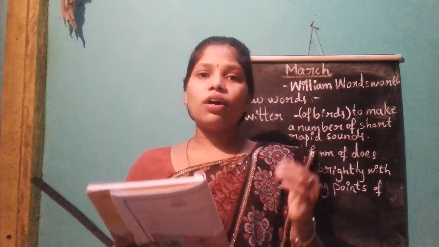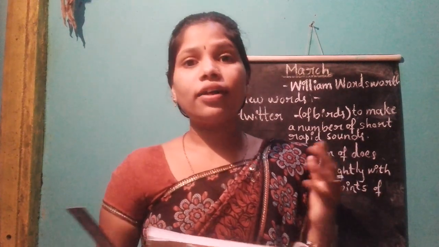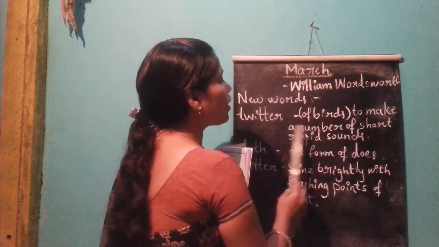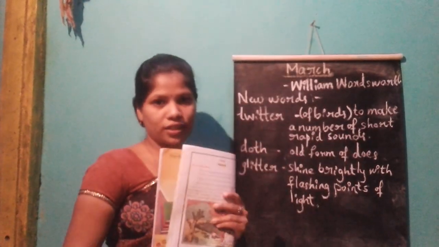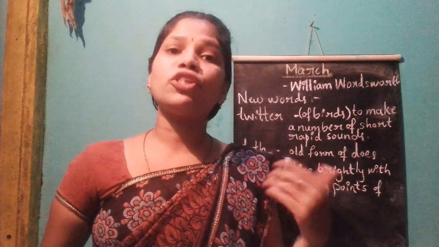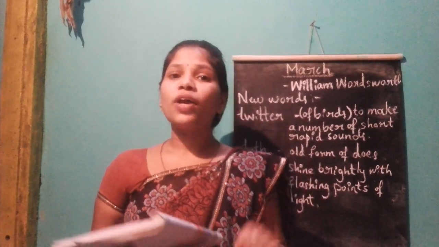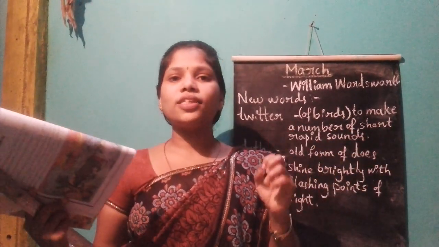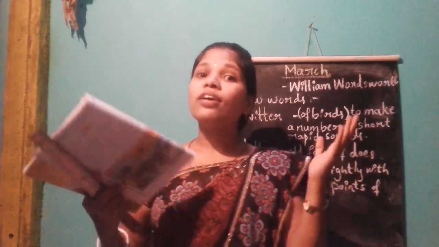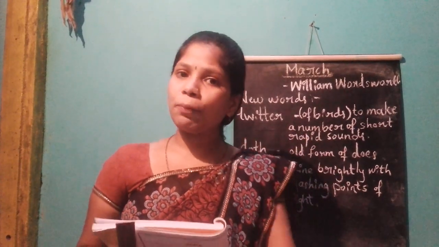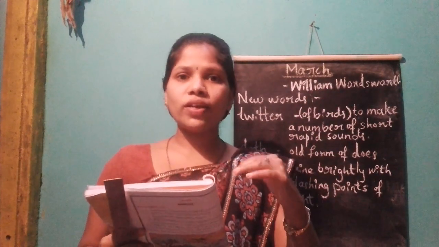The birds of that place, birds of nature, feel very happy and they start to twitter. Twitter means birds make a number of short rapid sounds. By making sounds they will show their happiness towards nature. Now they were having food for themselves and they were flying all over the places in nature, seeing the greenery. So they were twittering like this. They were showing their happiness, and the stream is flowing, and that is increasing the beauty of nature here, students.